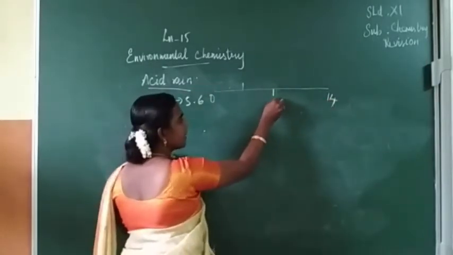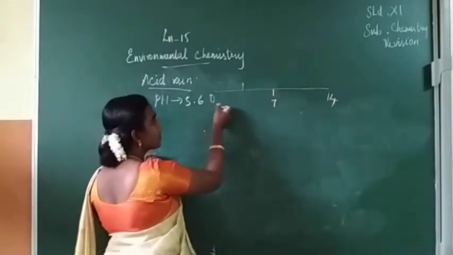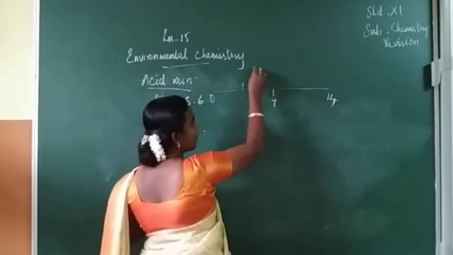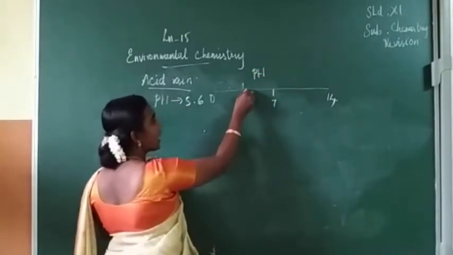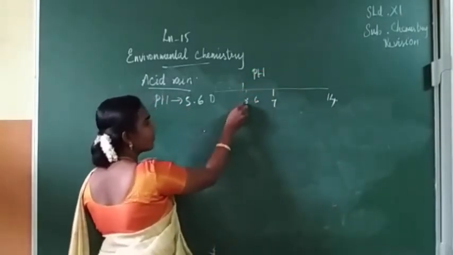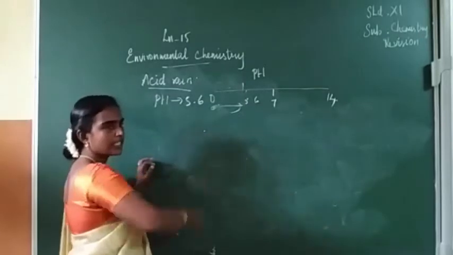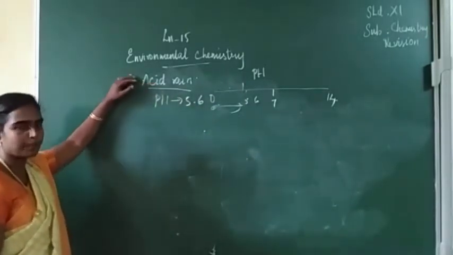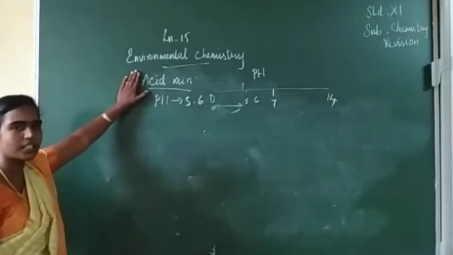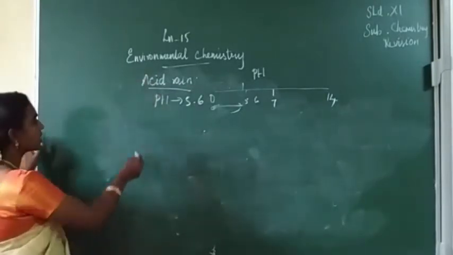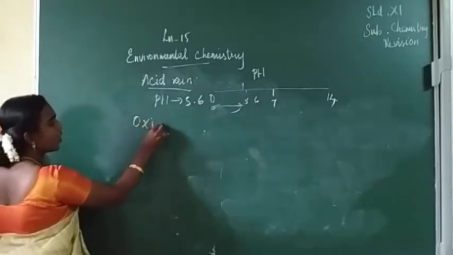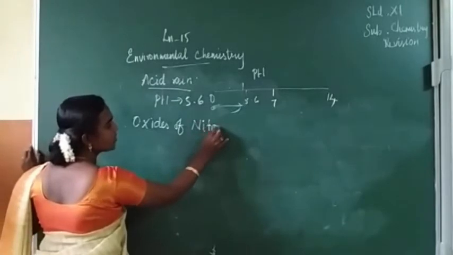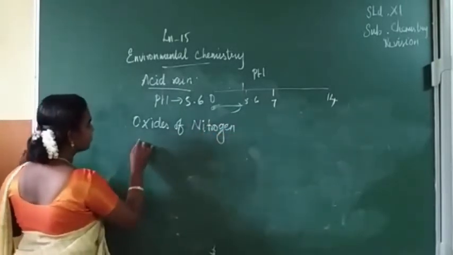Here 7 is neutral. From 0 to 7 it is acid. 7 to 14 is base. So if the pH is less than 5.6, we can call that rainwater acid rain. The main reason for acid rain is oxides of nitrogen and oxides of sulfur. So they are responsible for the formation of acid rain.